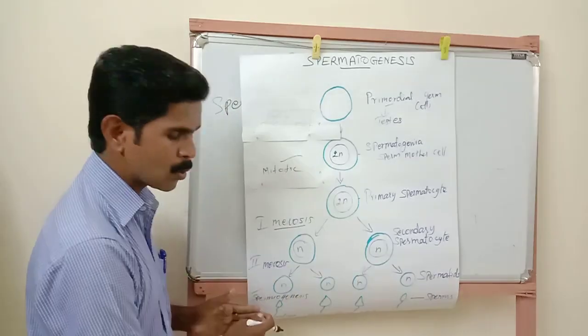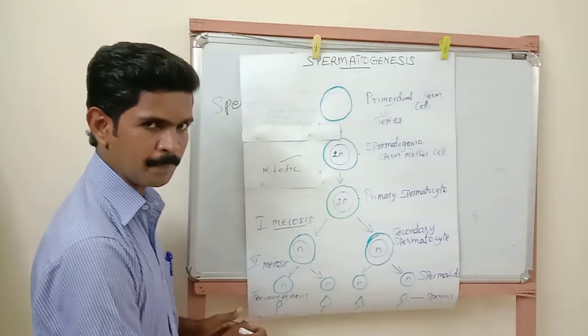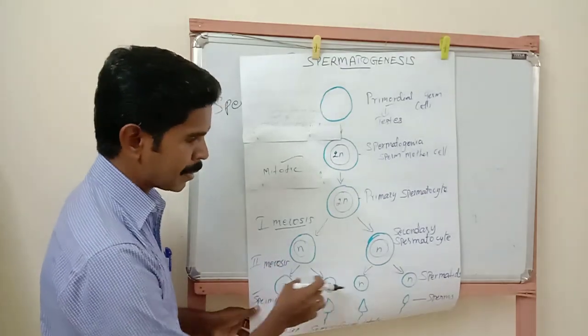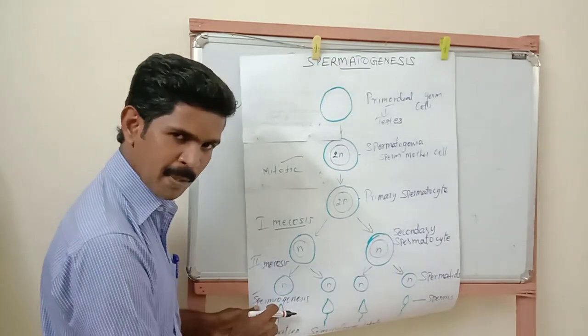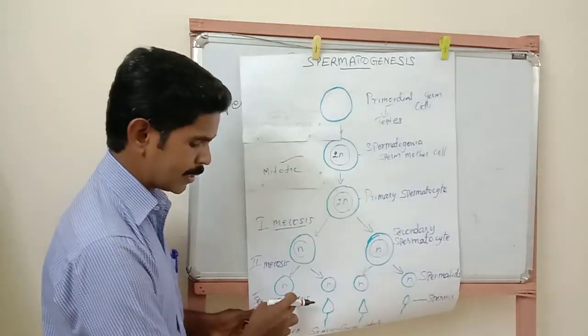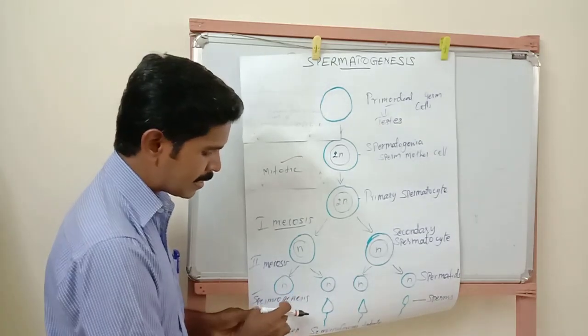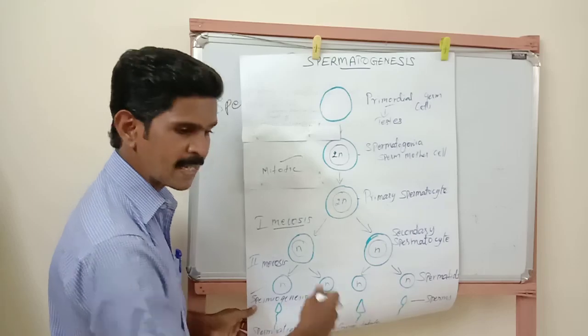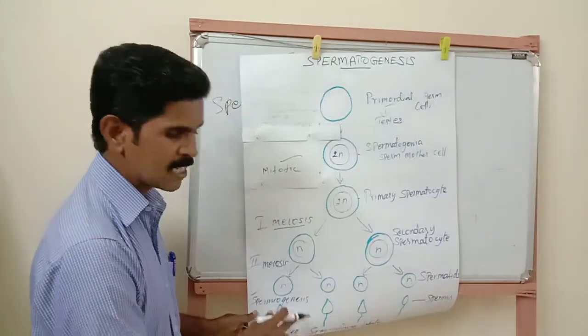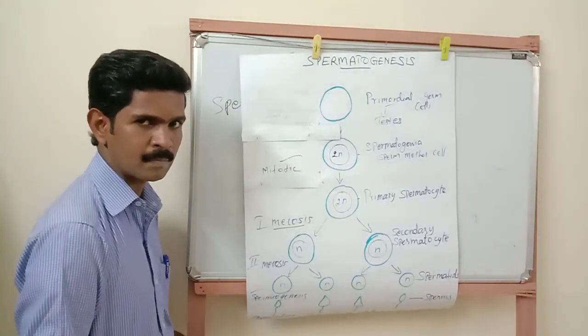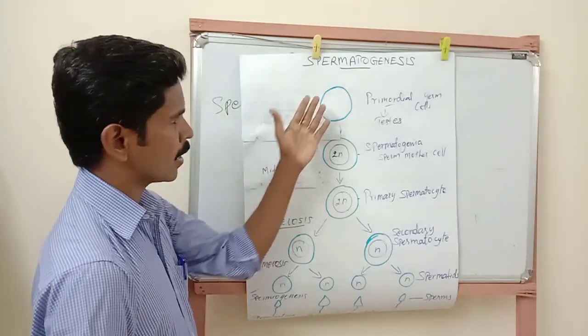So here I have also covered two more questions. The process of conversion of spermatids into sperm is called spermiogenesis. Then the process of release of sperm into the seminiferous tubule is called spermiation. Understand, my dear students? So once again, I will repeat.